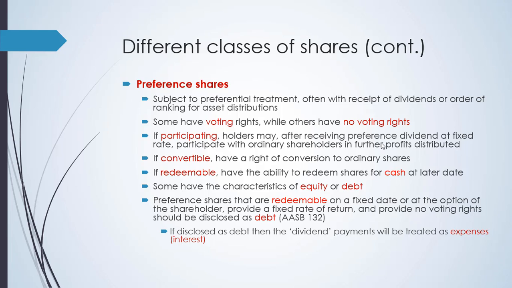Now, when a preference share has equity characteristics, the dividends that the company is paying are treated as dividends. It should be noted that a dividend is not actually an expense. But if the preference share has the characteristics of debt, which means they will be receiving interest on a fixed date, then the dividends received by the preference shareholders will be treated as interest expense.